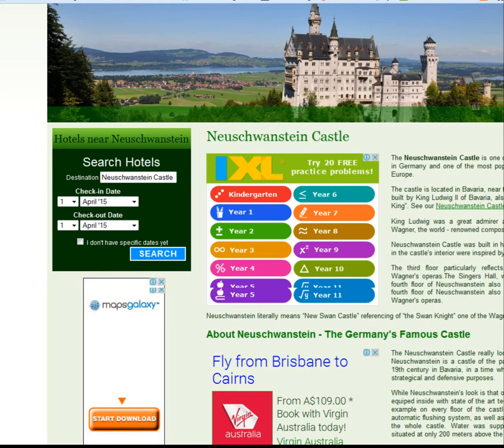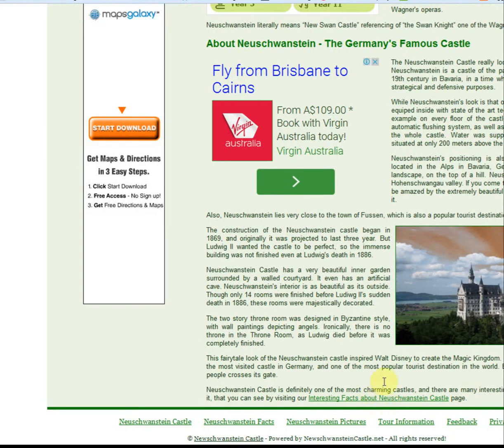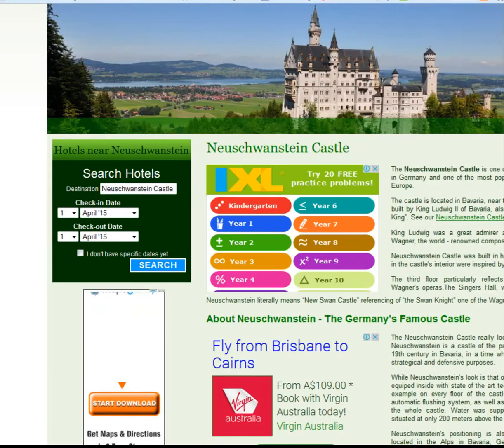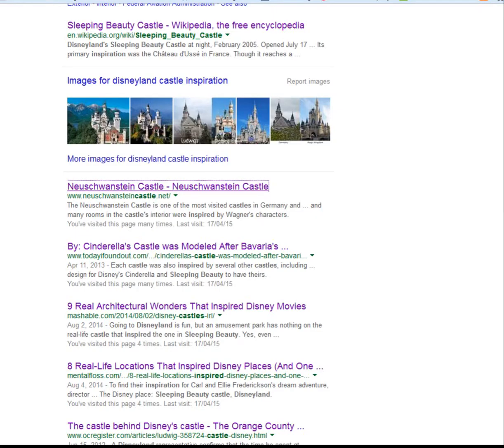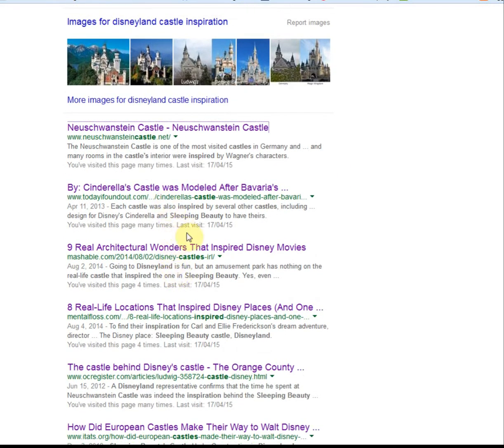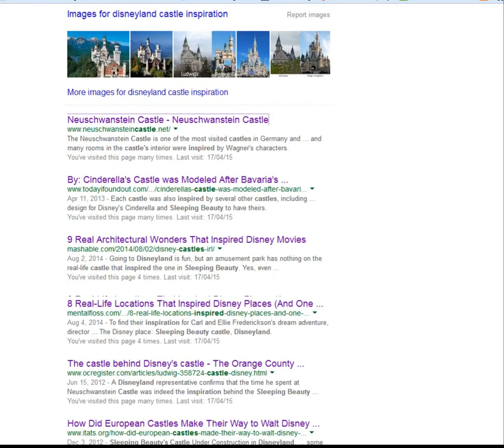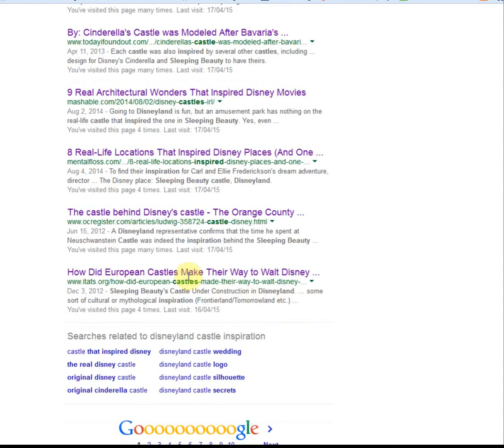If I scroll down and I find some information about Disney, yes, there it is, inspired by Walt Disney, Neuschwanstein Castle. All this site is really doing is confirming what I've found out from Wikipedia, so I wouldn't use this one as a reference. My next site, Cinderella's Castle, that's not actually the castle I want. 9 and 8 real life architectural locations. These are perhaps websites that are part of social media. I can tell that by some of the information in the addresses. So as much as social media can be very, very good, I'm looking for information, and I will give this a little wide berth at the moment.